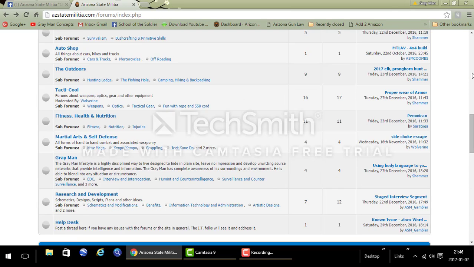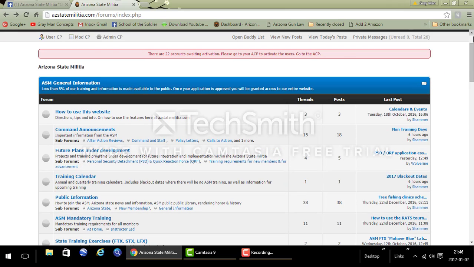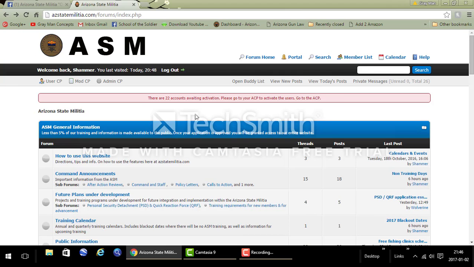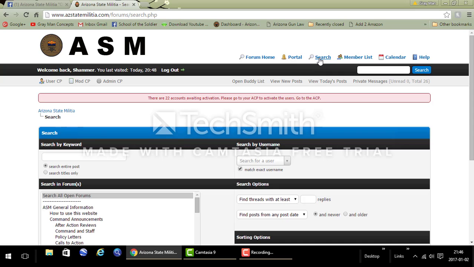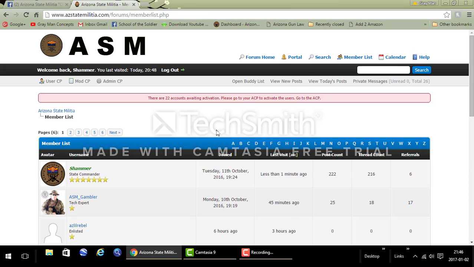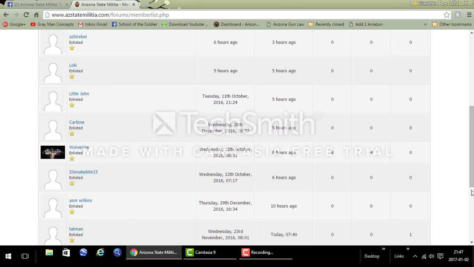So let's recap this real quick. Once you log in and come to this page, Forum Home takes you to the page you're looking at now. Clicking on Portal takes us to this page that shows us the last posts across the entire website. Search allows us to get a little more specific about our search options instead of just using the buttons here. Member list is going to show us the last people who logged in, the most recent on top, when they joined the website, how long ago they logged on, and how much activity they've had.